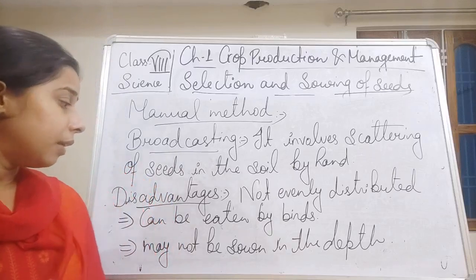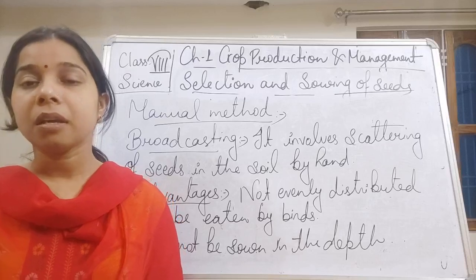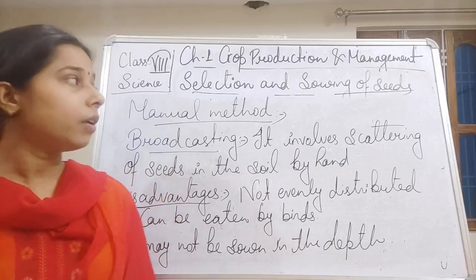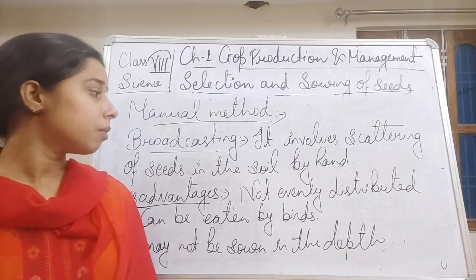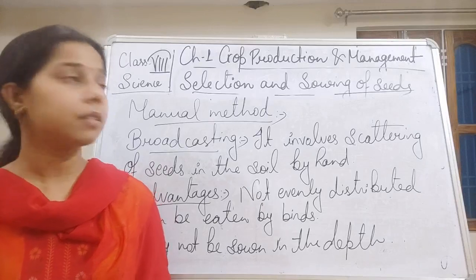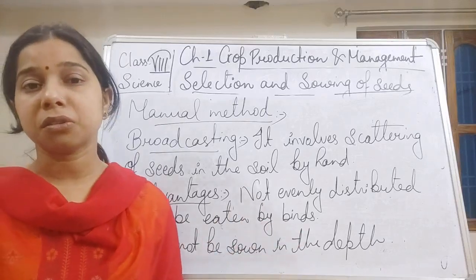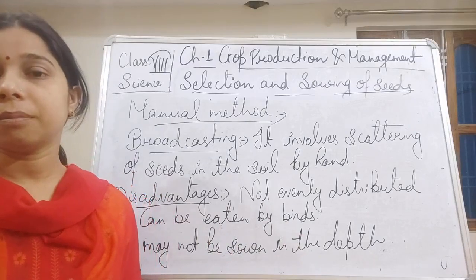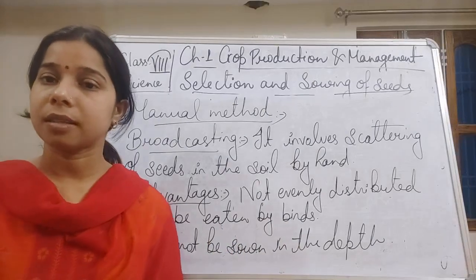And finally, they can be eaten by birds, so they can be destroyed. So we can say that the manual broadcasting method is done by scattering the seeds by hand, but it has a lot of disadvantages. Okay, so this is the broadcasting method.